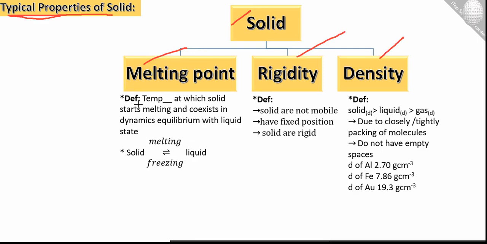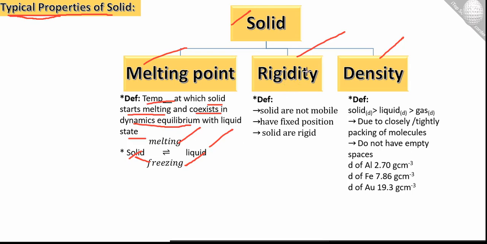Melting point. What is the melting point? The temperature at which a solid starts to melt and coexists in dynamic equilibrium with the liquid state. So we can say that a solid on melting converts into liquid, and liquid on freezing converts into solid.